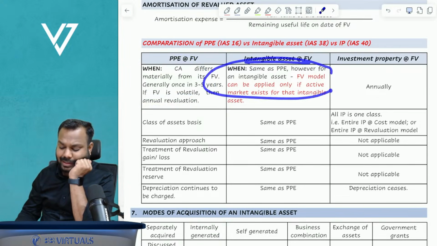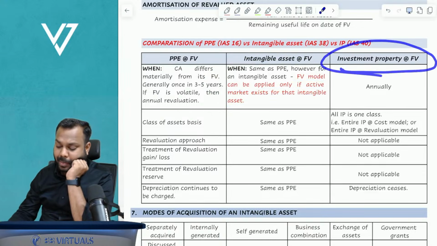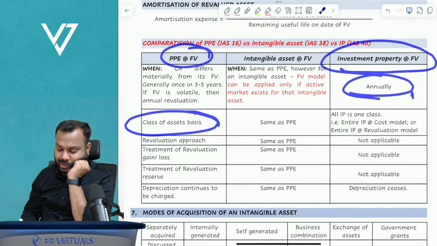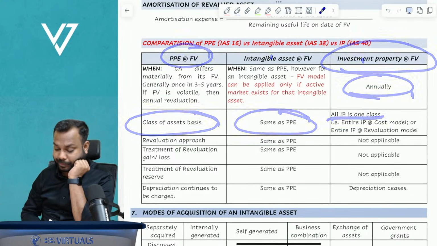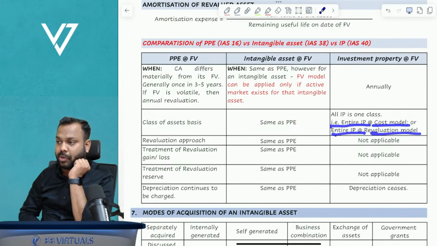Intangible asset exactly the same, but the fair value model can be applied only if an active market exists for that intangible asset. Investment property, annual revaluation. Property, plant and equipment, class of asset basis. Intangible asset same as property, plant, equipment. For investment property, all investment property is one class. Entire IP at cost model or entire IP at revaluation model.